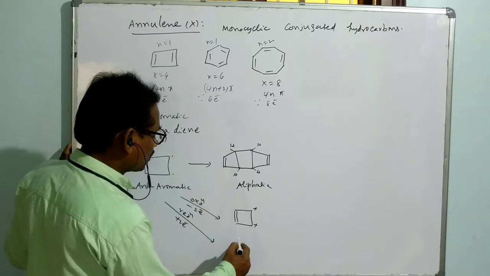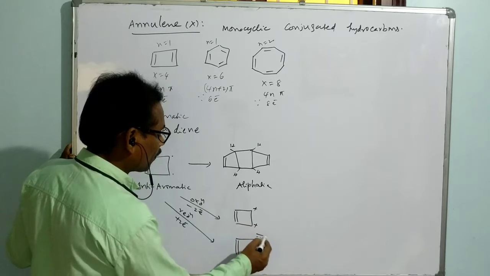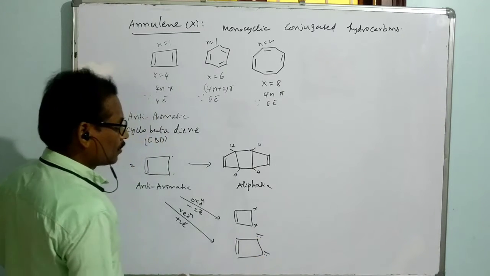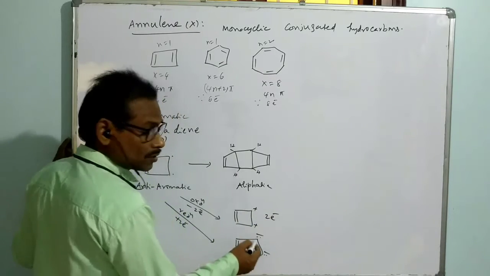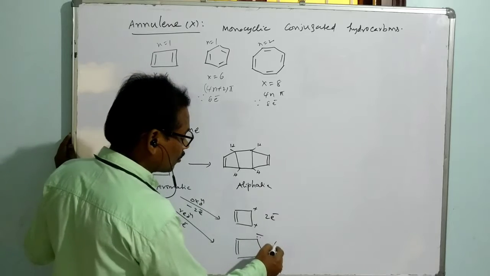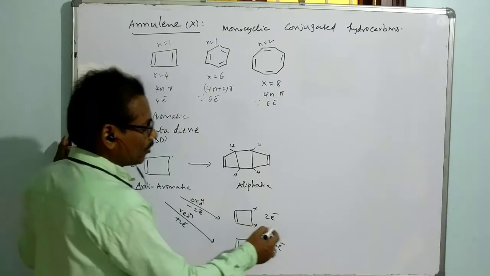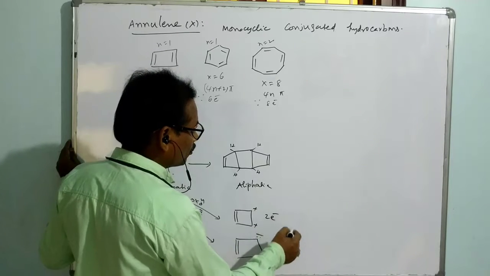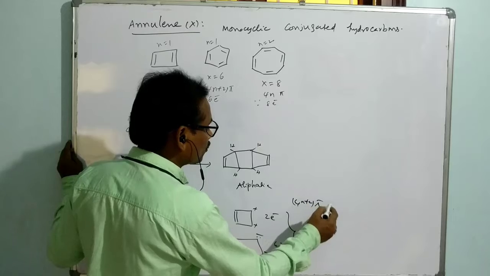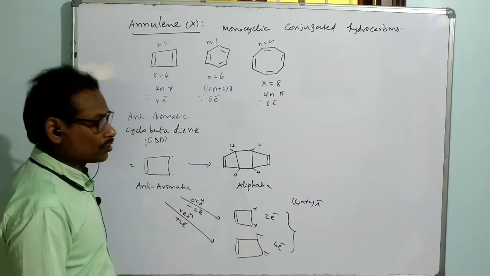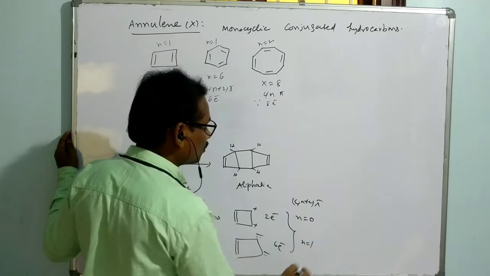That means the species is converted like this. So I can say this is a cyclic system of 6 electron conjugation. Right now, this is following the 4n plus 2 rule. So both the systems follow Huckel's 4n plus 2 rule. In this case, n is equal to 0. In this case, n is equal to 1.